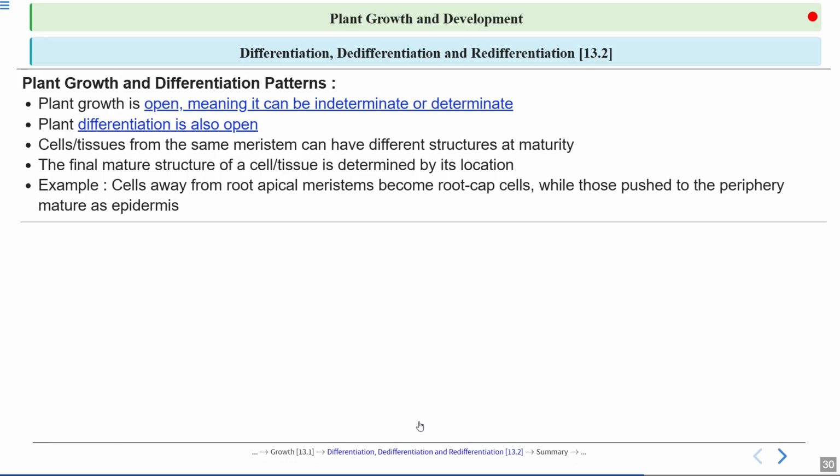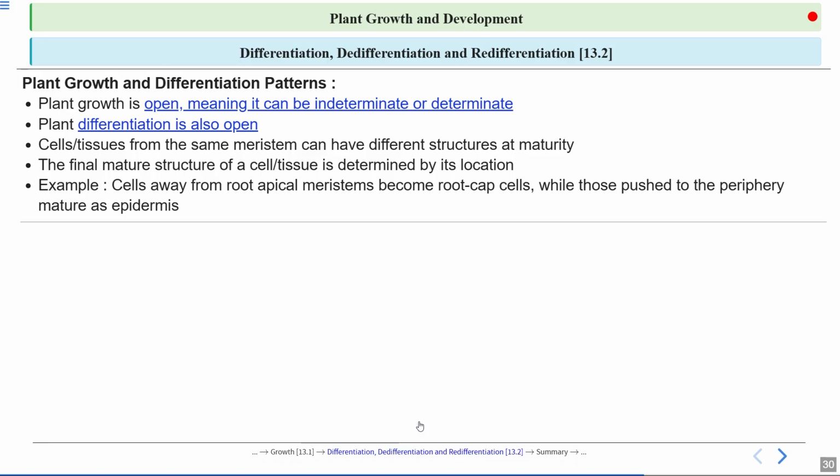Cells and tissues from the same meristem can have different structures at maturity, because a cell gets specialized after it divides and matures. When they get mature, they get specialized to perform specific functions. So the final structure of the mature cell or tissue is determined by its location.